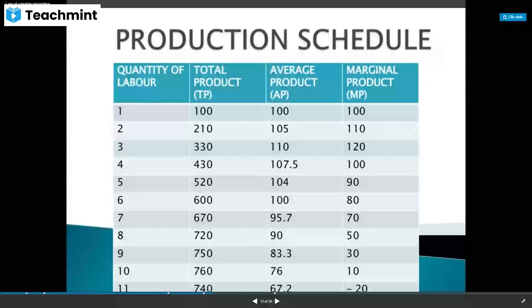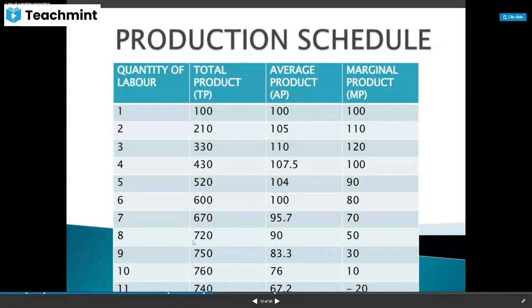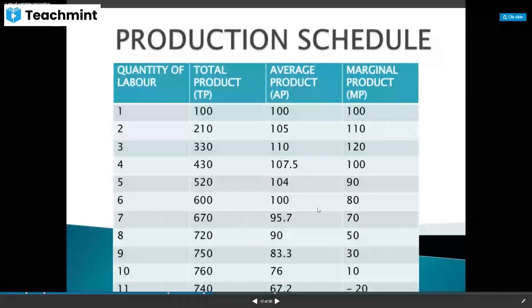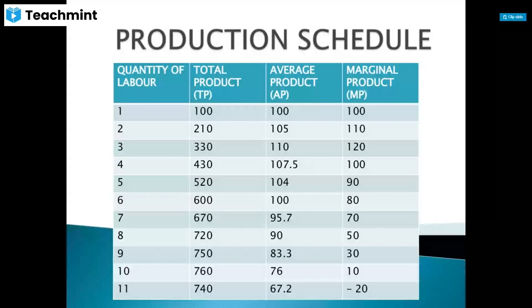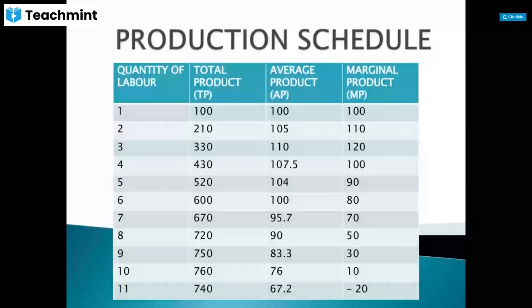That means 100 it is increasing, and later on 90 it is increasing. Later on 600 minus 520 means 80 it is increasing. 670 minus 600 means 70 it is increasing. Then 720 minus 670 means 50 it is increasing, and 750 minus 720 means 30 increasing. But initially it was increasing at an increasing rate. Later on it is increasing at a decreasing rate, and then TP is maximum at some point, and afterwards it is decreasing. That you can see in this table.